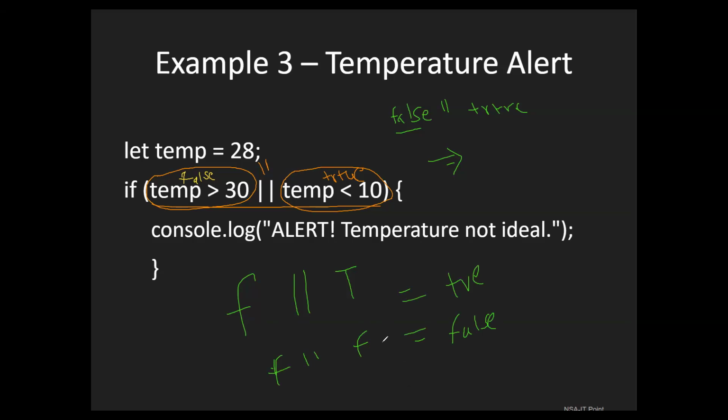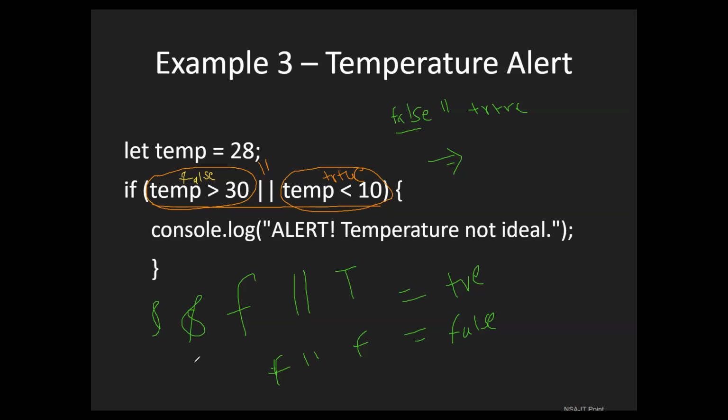The or statement checks whether any condition is returning true or not. If any condition is true, then it will return true. And the and statement checks: if any condition is false, it will return false.